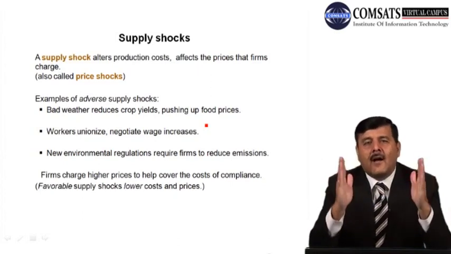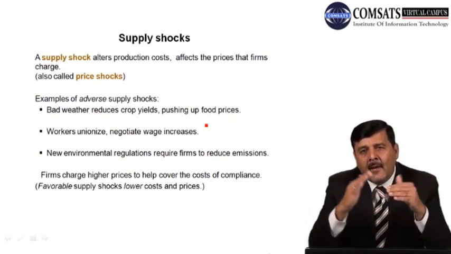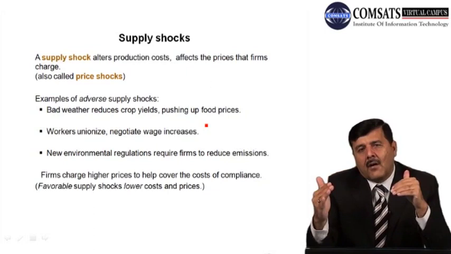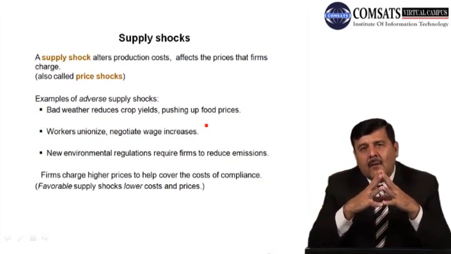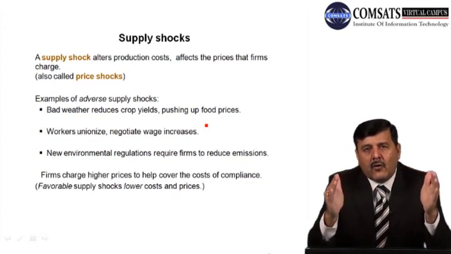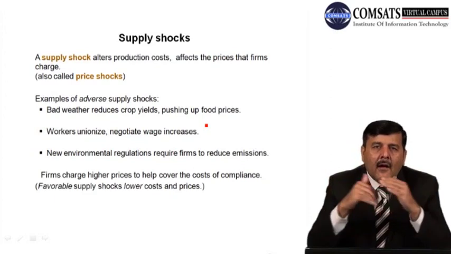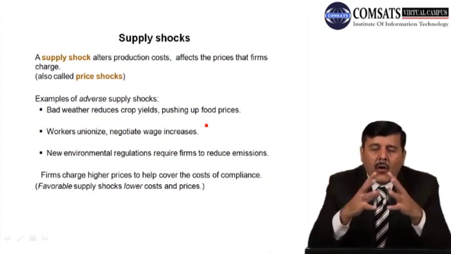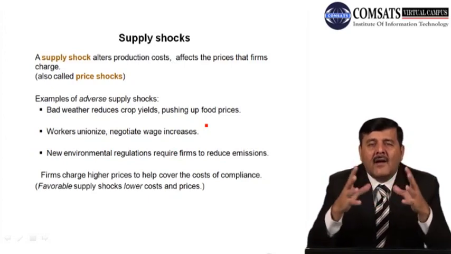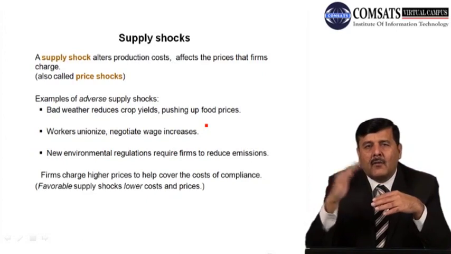तो in case of favorable supply shocks, क्या होता है, कॉस्ट में कमी वाक़या होती है और प्राइसेस में भी कमी वाक़या होती है. But whenever there are adverse, unfavorable supply shocks, तो क्या होता है, कॉस्ट ऑफ प्रोडक्शन में इजाफा होता है और प्राइसेस में भी इजाफा होता है. So supply shocks are due to factors that alter the cost of production. Either cost of production goes up or goes down.